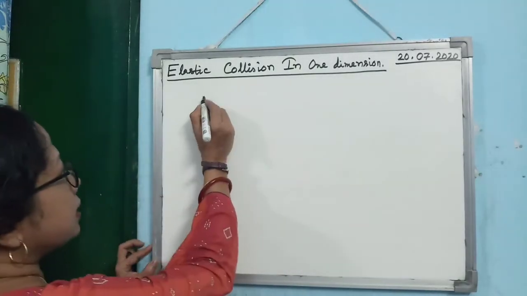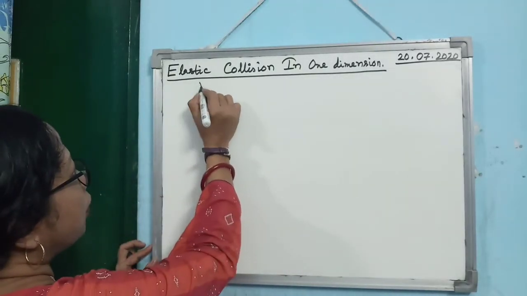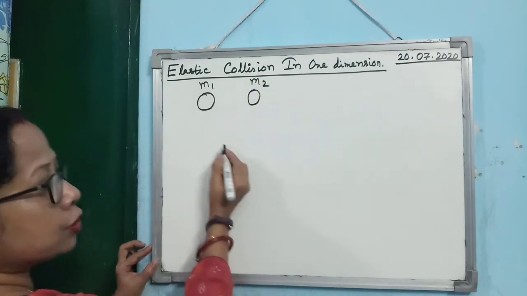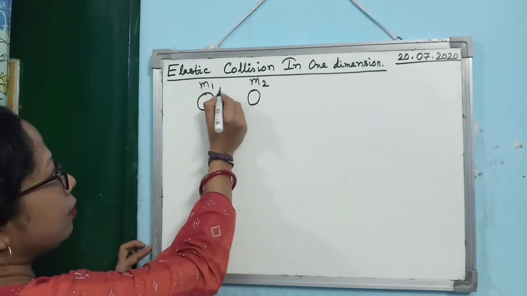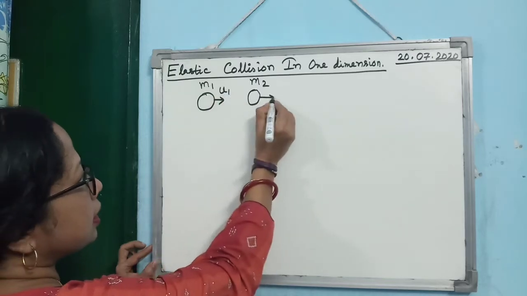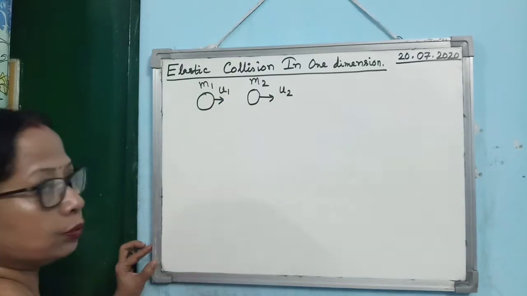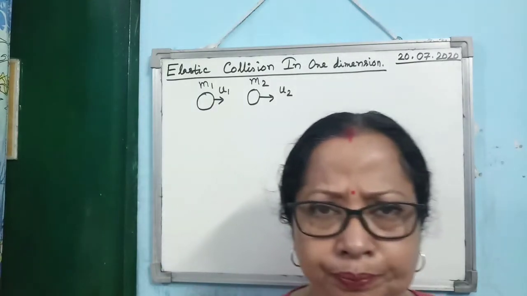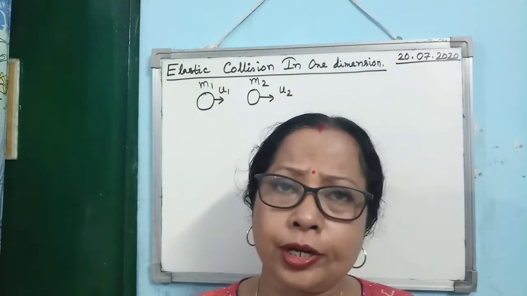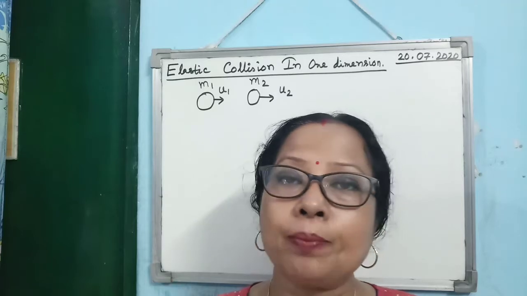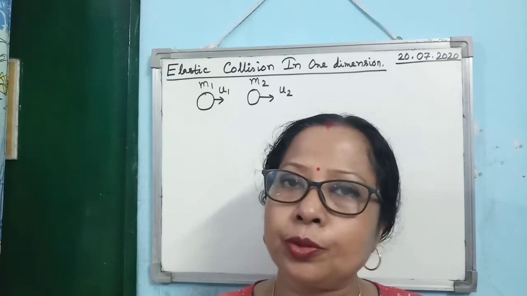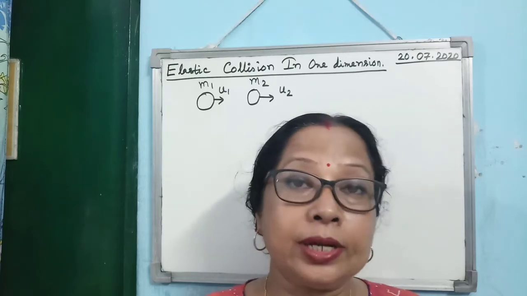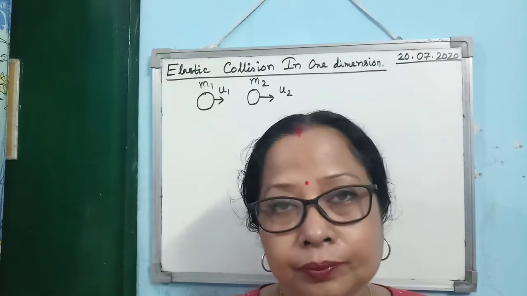So let us consider there are two bodies of masses m1 and m2, initially moving with velocities u1 and u2. Before starting the discussion, I just want to point out that this topic is very important, concept-wise and exam-wise.